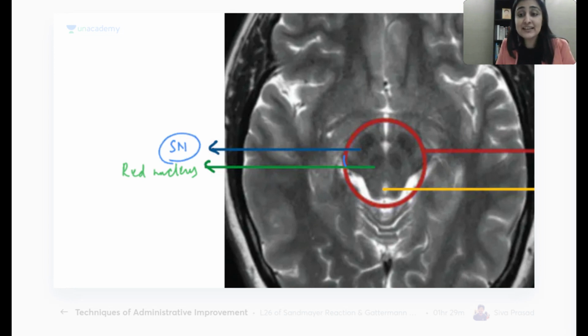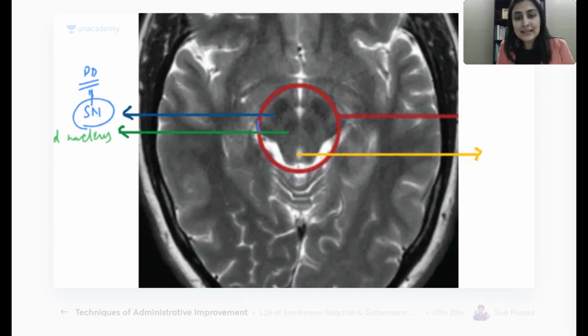Substantia nigra pathology will point me towards which diagnosis? When the substantia nigra doesn't appear so black, when the melanin which was supposed to make it black is not formed, what is that disease? Correct. Parkinsonism. So if they mark an arrow here and ask you what is the disease where this structure marked by the arrow is absent, you will say that yes, I know it is Parkinson's disease where substantia nigra gets affected. Is this making sense?